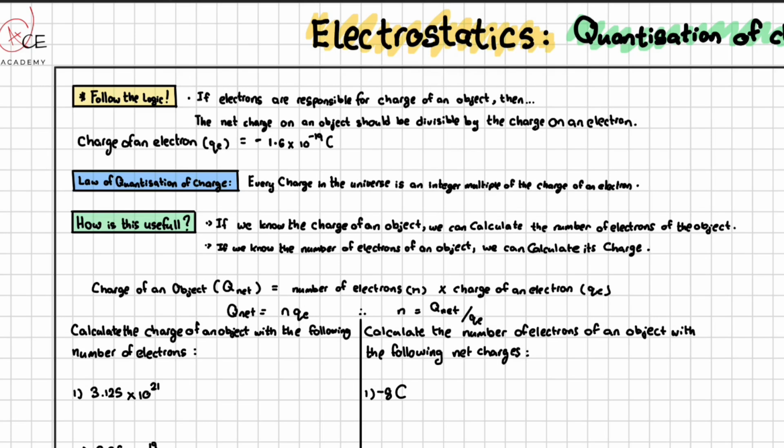Now, why is this law useful? This is simply because if we know that every single charge in the universe is an integer multiple of the charge of an electron, we are able to calculate the number of electrons on an object. Another useful part about this law is if we know the number of electrons in an object, we are able to calculate the charge of the object itself.